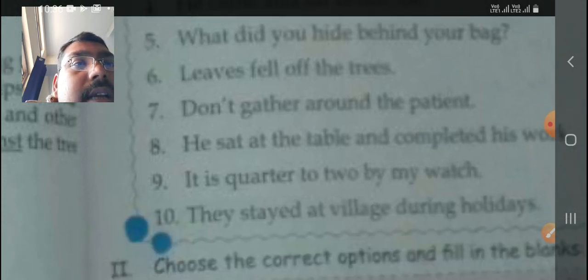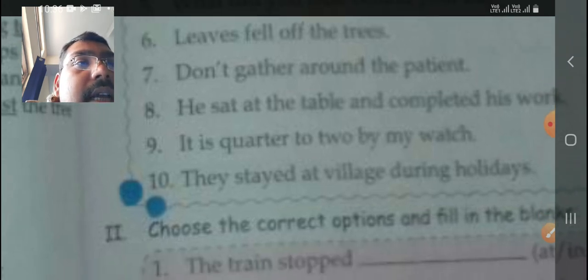Next, number 6, leaves fell off the tree. Off will be the o double f off. When something is detached from something, then we use o double f off. Don't gather around. Around would be the preposition here. Number 8, he sat at the table. At would be the preposition here. And it is quarter to. To is a preposition here. And also by is a preposition here. And they stayed at village. At will be the preposition here.